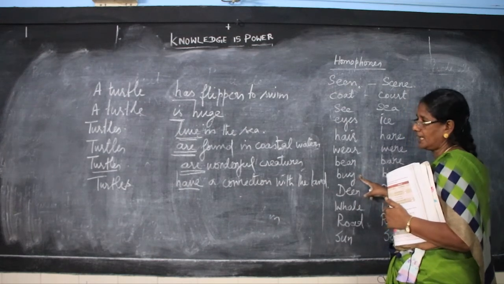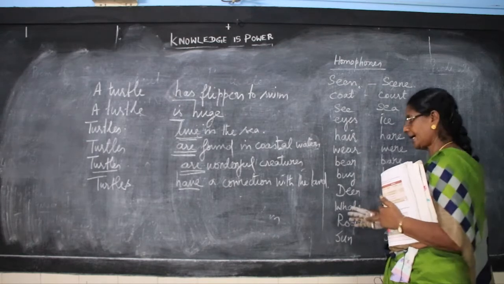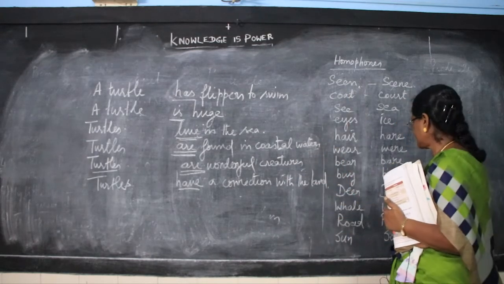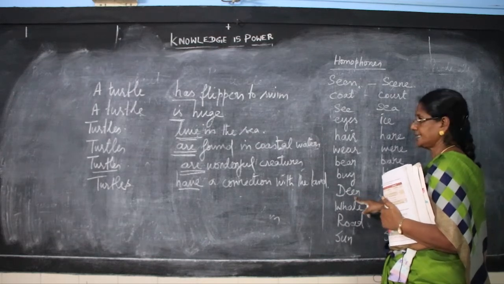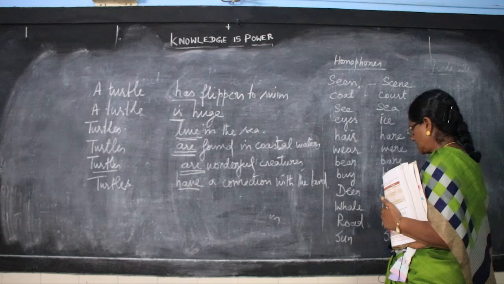Buy: I buy some books now. I'll buy some books now. By: I have to cross by this street. You have to go across the street, by this street. Dear, it's an animal, and dear, one who is very close to you is dear.